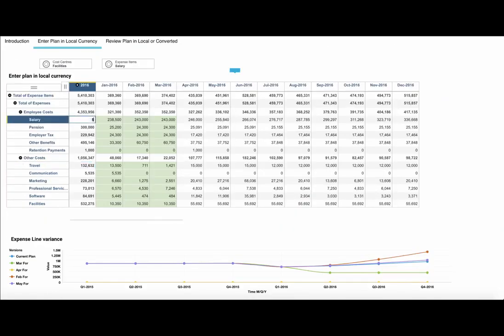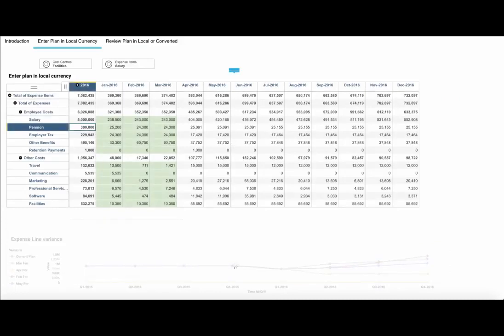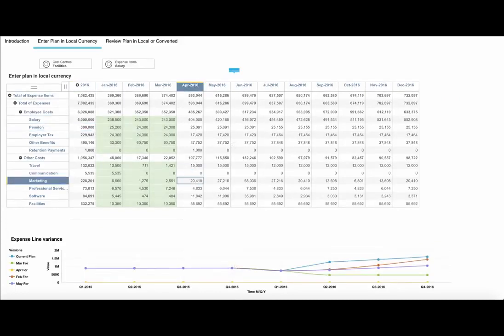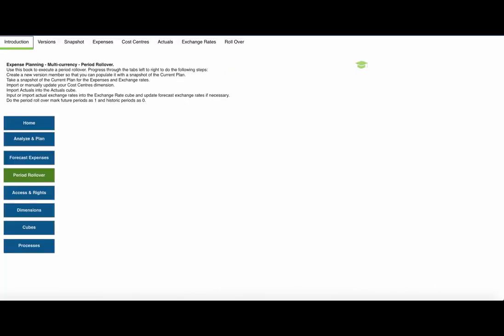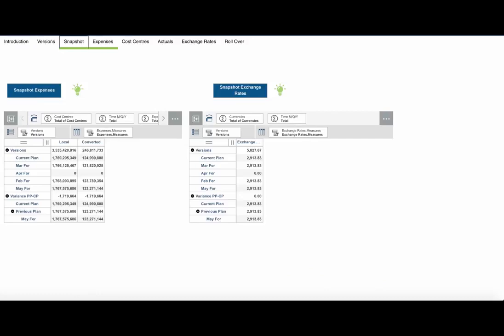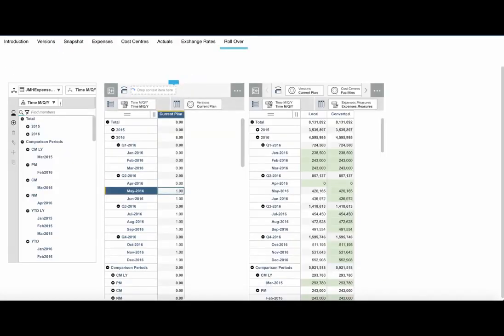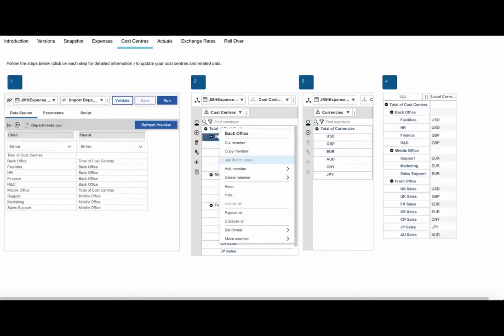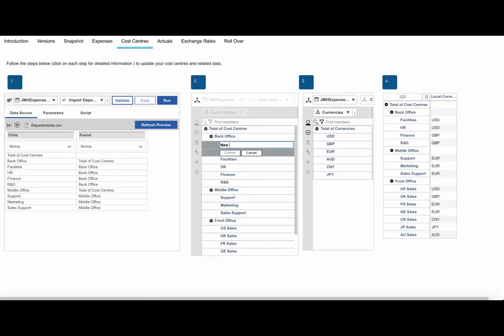Explore the powerful data input capabilities such as breakback and spreading, which can speed up your planning cycle and allow you to plan more often. See how you can speed up and automate your period rollover with Planning Analytics dynamic integration capabilities. See how you can easily configure the model to represent your organization's structures.